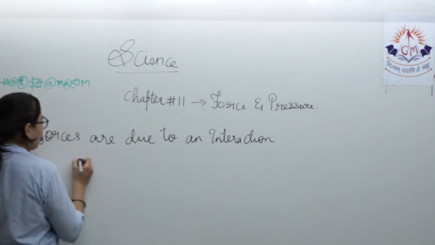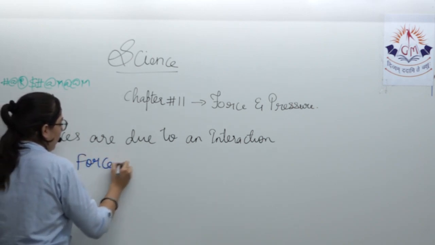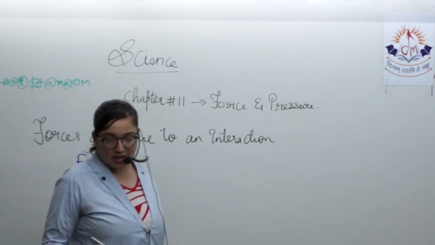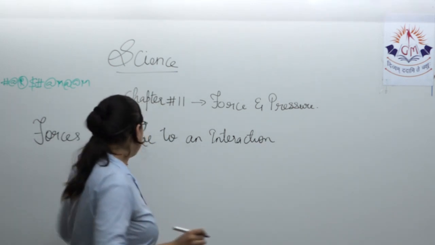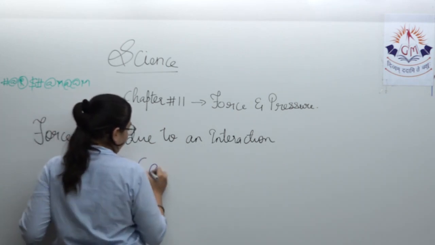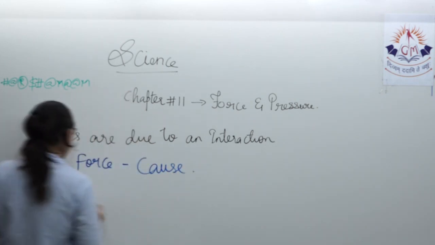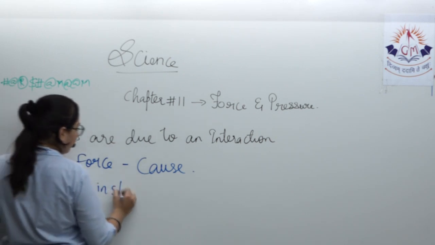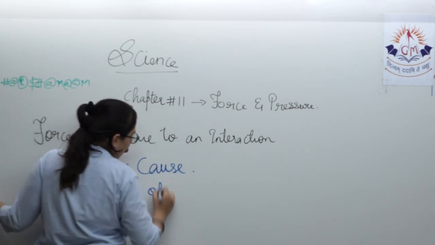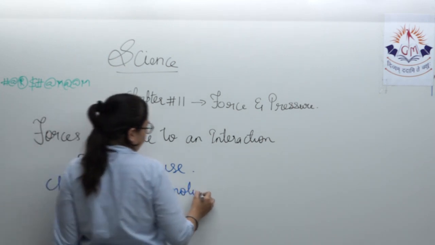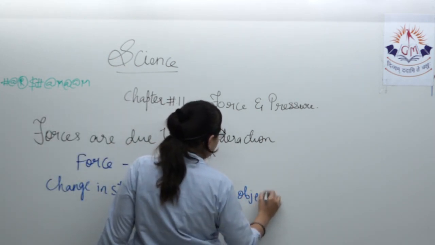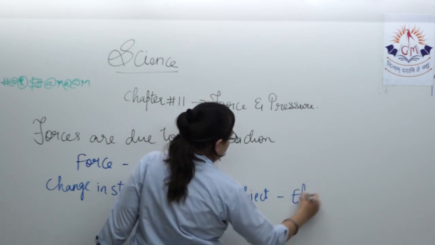Now, what happens to this force? Whenever the force is acting, at that time, force is the cause, while the change in state of motion of the object is what is called the effect of force.